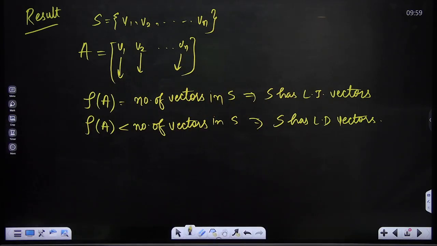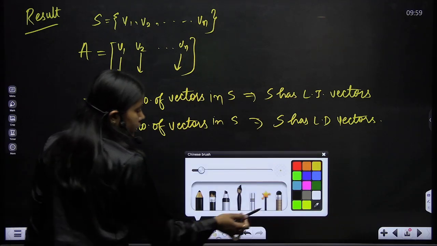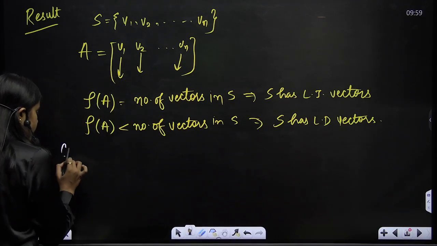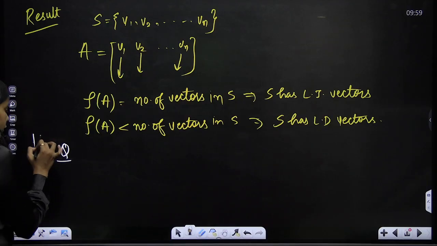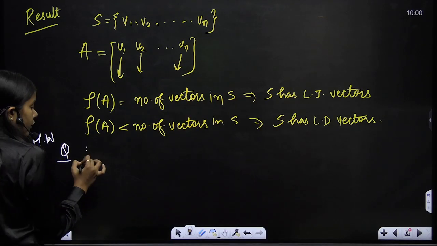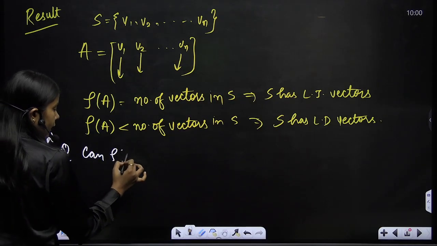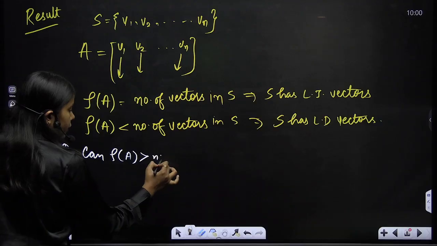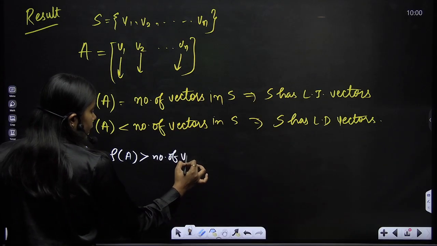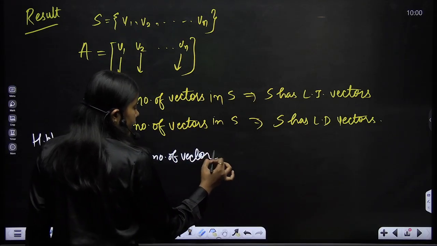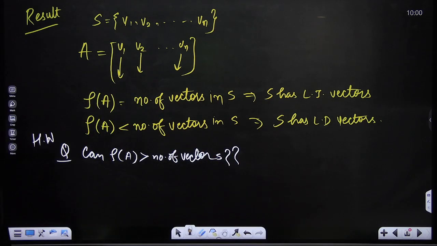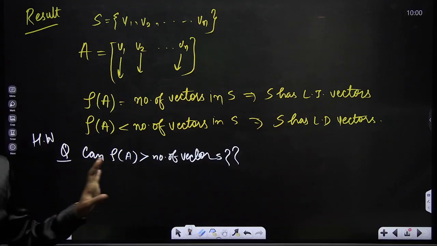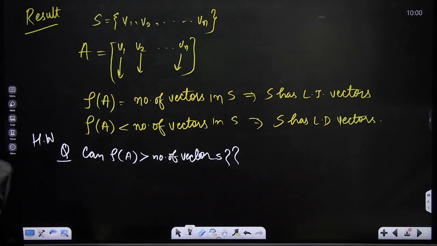Now my question for you, which you can let me know in the chat section after watching this video, is: can the rank of A be greater than the number of vectors? Would it be possible? And if it is possible, why? And if it is not possible, why? So let me know later in the comment section, right? You have to check that.